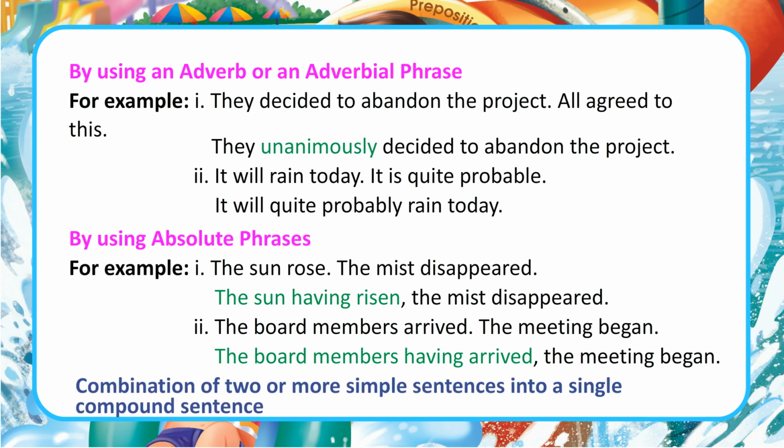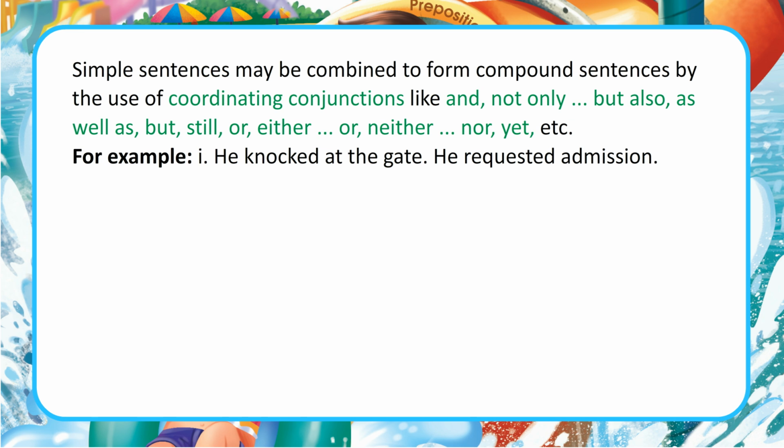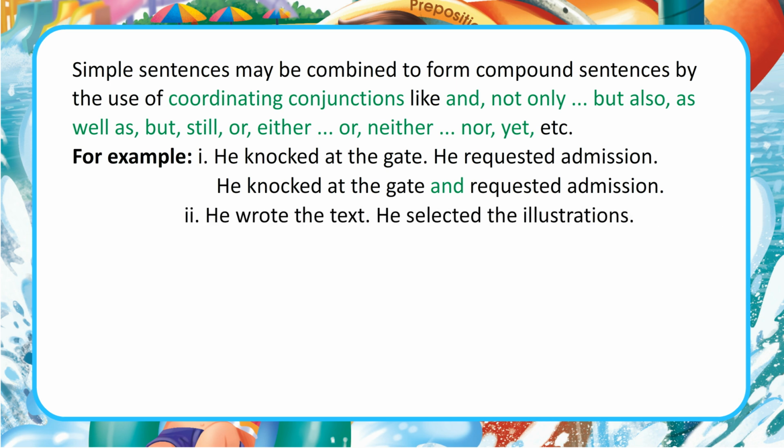Combination of two or more simple sentences into a single compound sentence. Simple sentences may be combined to form compound sentences by the use of coordinating conjunctions like and, not only, but also, as well as, but, still, or, either, or, neither, nor, yet, etc. For example, he knocked at the gate. He requested admission. He knocked at the gate and requested admission.